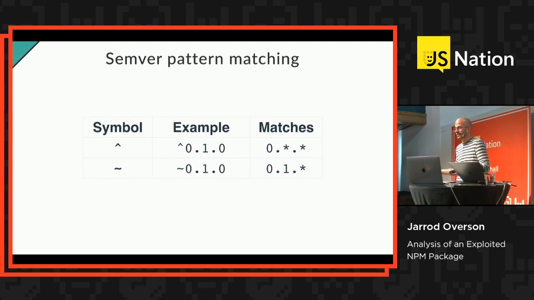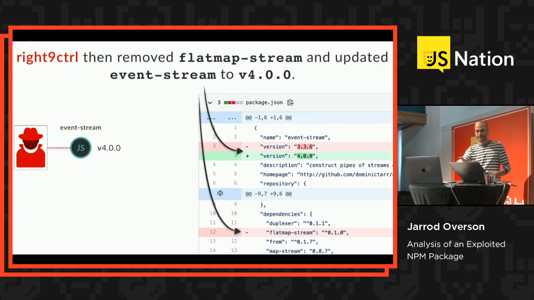Mostly, updating dependencies is something you want to do, and if it doesn't break anything, that's good. Unfortunately, though, with what we're talking about, updating dependencies all the time comes with a lot of problems. So write9 control then removed flat-map stream and then released event-stream 4.0.0.